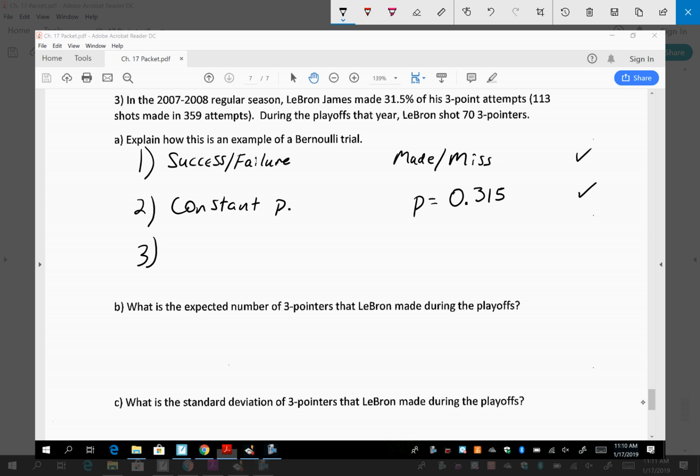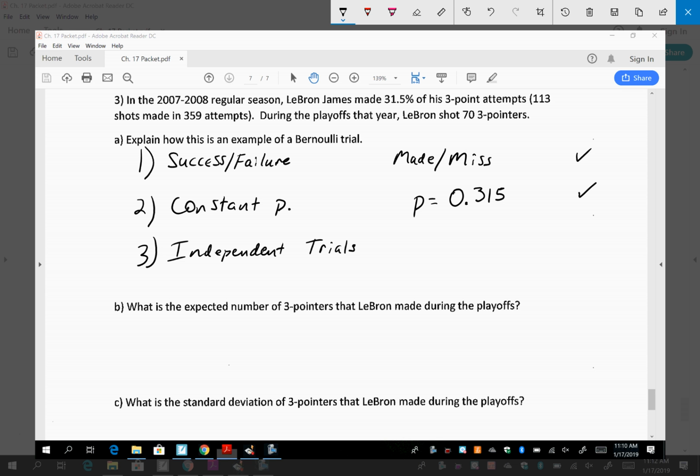Number 3. What's the last thing we think about? Independent trials. What do you guys think about independent trials in this context? If he makes one, that's going to have no bearing on whether he makes or misses the next one?